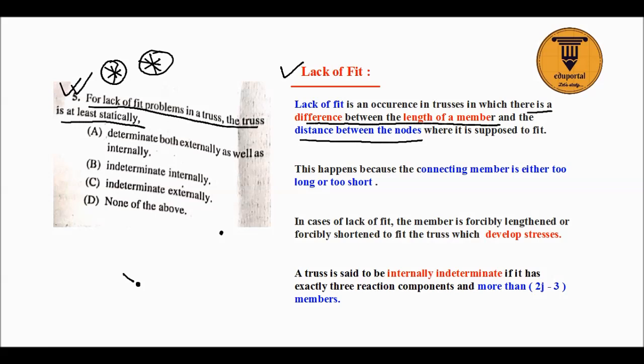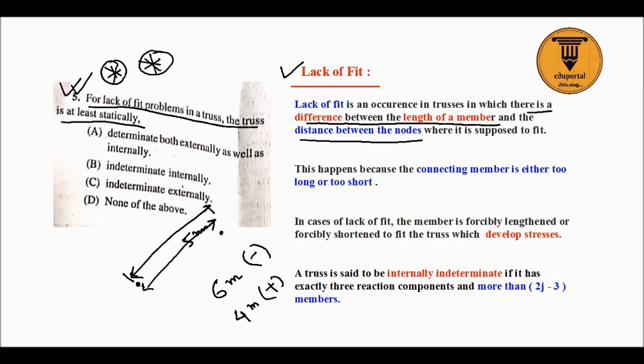The distance between them is 5 meter. Suppose the length of the member available is 6 meter. So it should be shortened so that it can be used within 5 meter. Suppose there is another bar of length 5 meter. Its length should be increased so that it can be fit between these two.